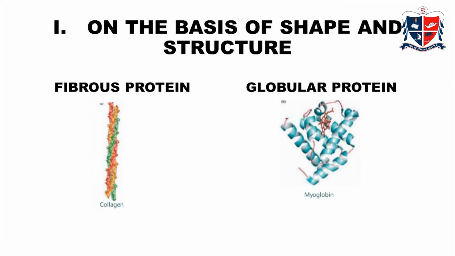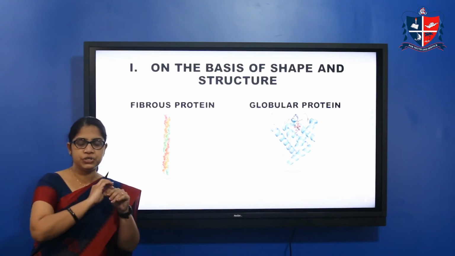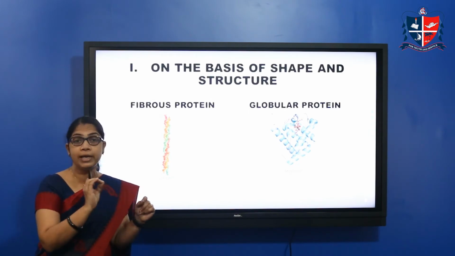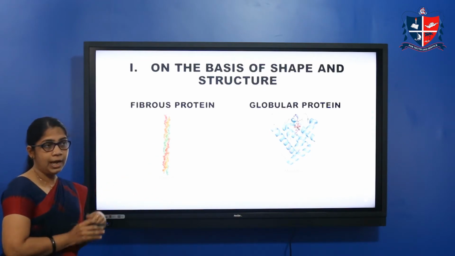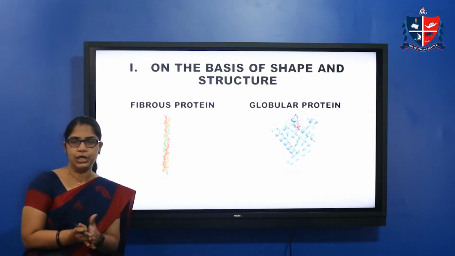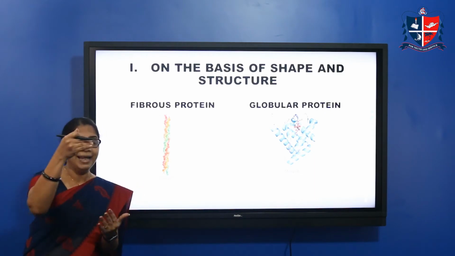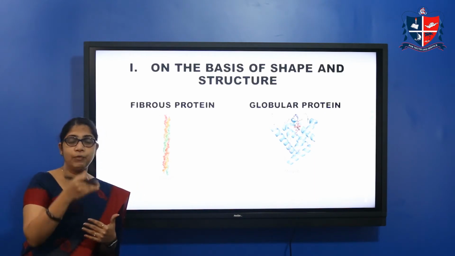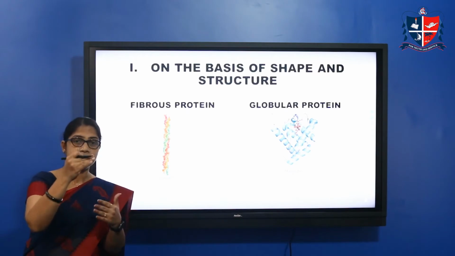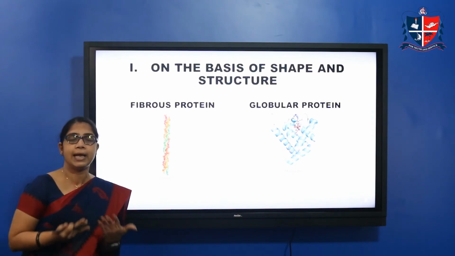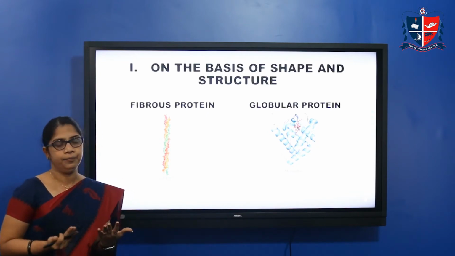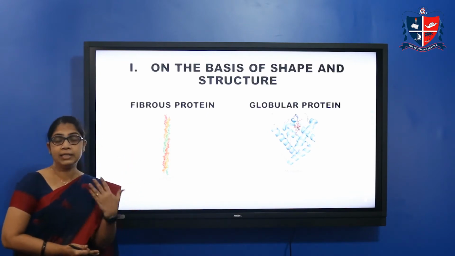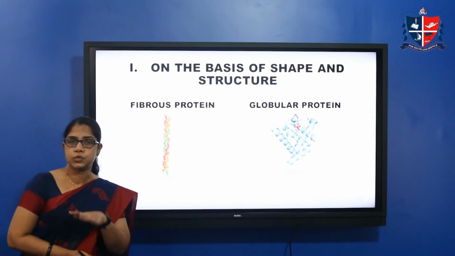Fibrous proteins have a shape and structure like an elongated fiber, as you can see here. They have a long axial ratio. Axial ratio means the ratio of length to width, length divided by width. That axial ratio is greater than 10 in the case of fibrous proteins. And they are generally not soluble in aqueous solvents.